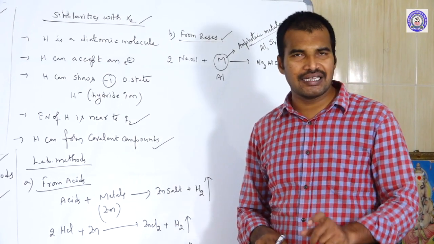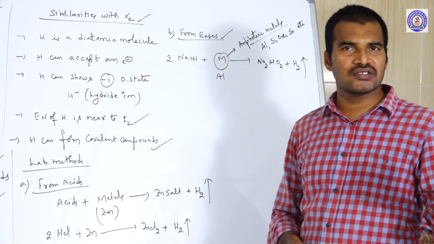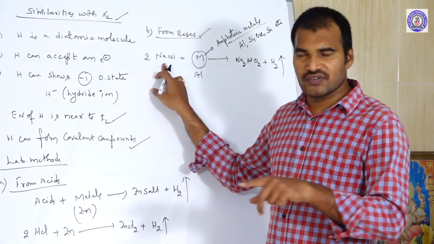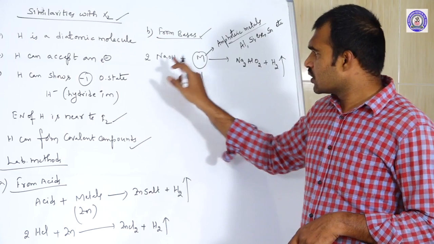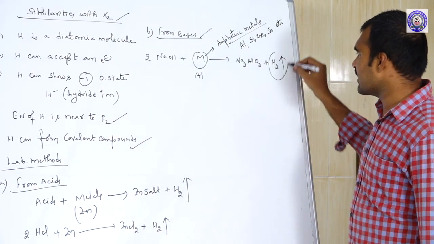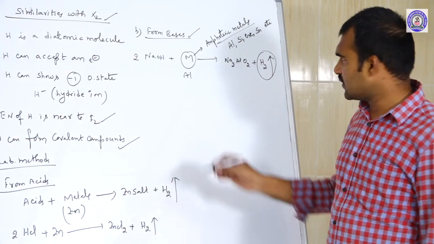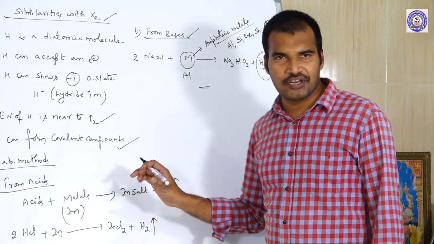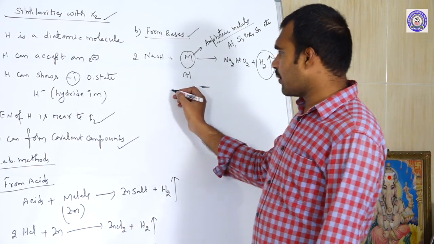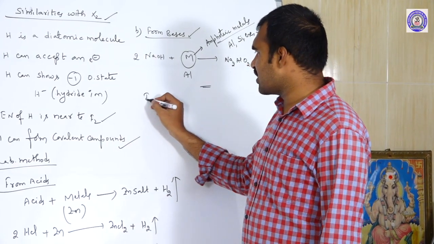what do you mean by alkalis? Alkalis are nothing but the bases which are able to dissolve in water. Those bases we call alkalis. So if you add an amphoteric metal to the alkalis, we get hydrogen as a byproduct. These are the two laboratory methods we follow to prepare hydrogen. Next, coming to the second one, industrial methods.